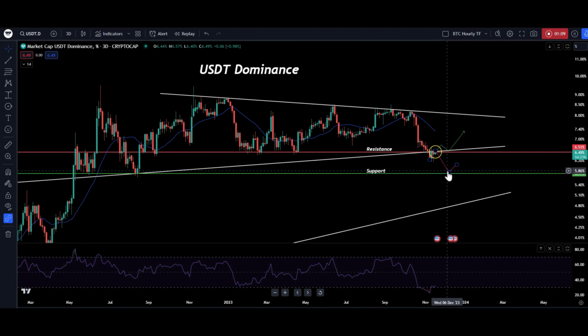If we see a breakdown happening, that means the crypto market will rally further high, where we will see Bitcoin reaching all the way to maybe $40,000, and the other crypto coins like the altcoins will rally close to 15 to 20%. That is what I'm expecting, only if the rejection takes place on this USDT dominance. On the other hand, if the breakout takes place over here, this will mean that the market will drop, will show some bearish move in the upcoming days.